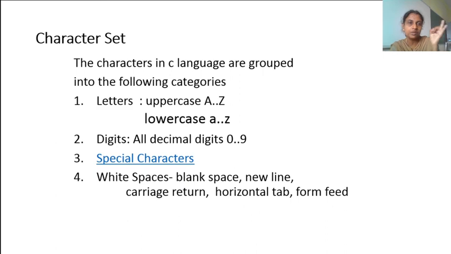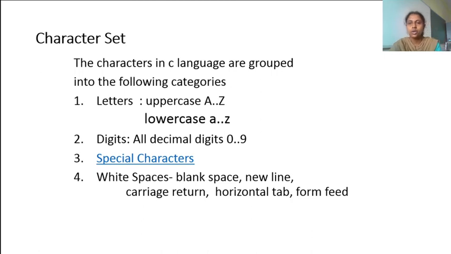Digits are 0 to 9. Special characters means comma, semicolon, all the keys apart from alphabets and digits. Enter, space bar, horizontal tab, all these come under white spaces. So to write a C program, we need all these character sets.